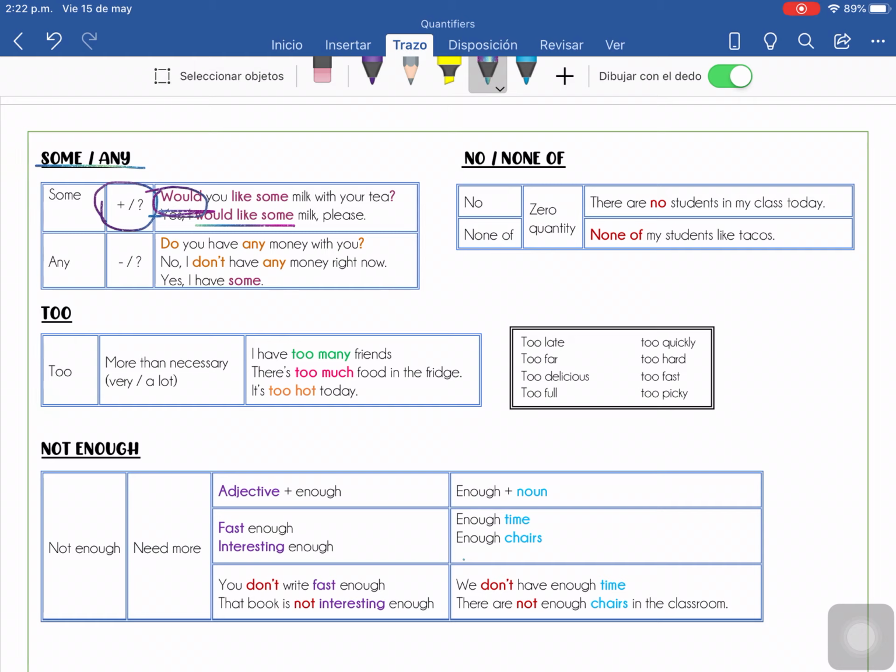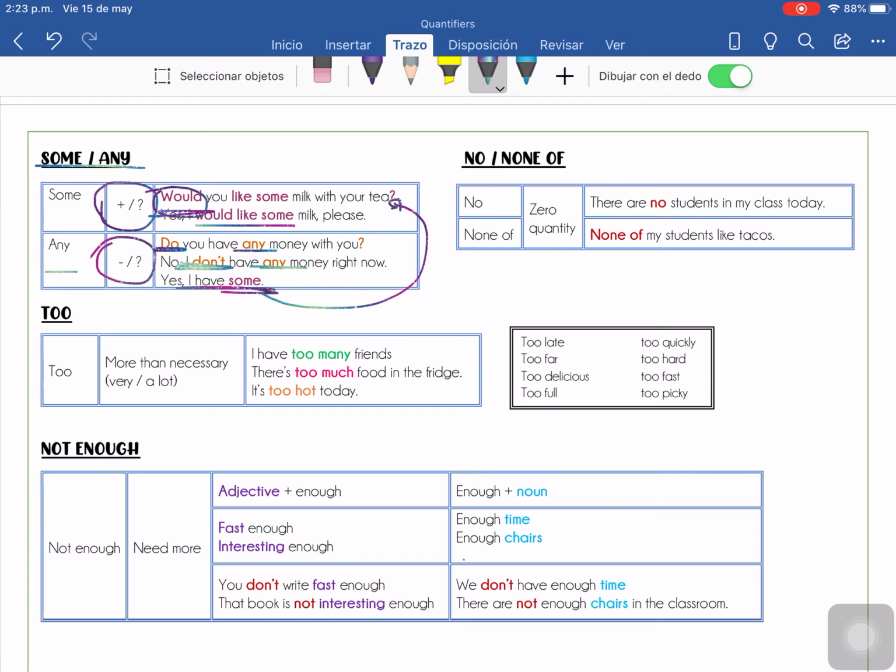Now, any is for negative and for questions. Las preguntas con any empiezan con do or did in the past, okay? So, did you have any money? Sorry, do you have any money with you? No, negative. I don't have any. O sea, no tengo nada, okay? Or, yes, I have some. Tengo un poco, algo de dinero, okay? Very good. Y some, aquí está, aquí arriba.